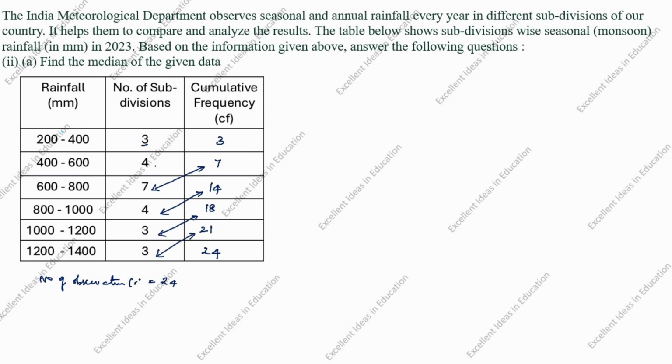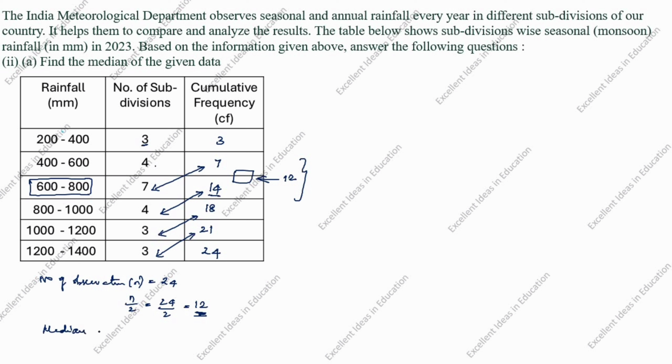This is n. n by 2 is equal to 24 by 2, which is 12. Now we got 12. You see the cumulative frequencies, where does 12 come? 12 comes in between 7 and 14. The cumulative frequency greater than 12 is 14, so we will take this as the median class, 600 to 800. What is the median formula?